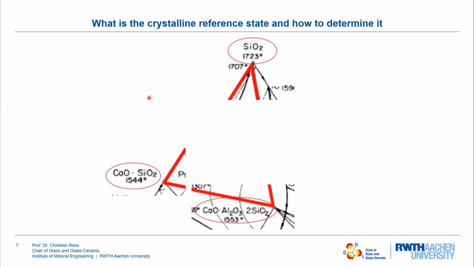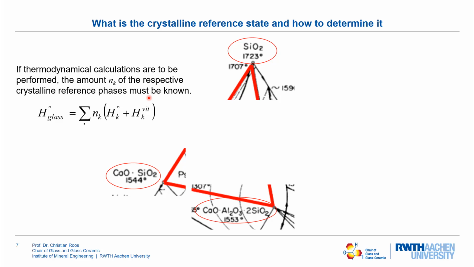So now we have seen how you in principle determine the type of the constitutional phases that occur in a certain glass, but certainly also to calculate, for instance, the enthalpy of formation, you also need to know the respective amount of the constitutional phases.